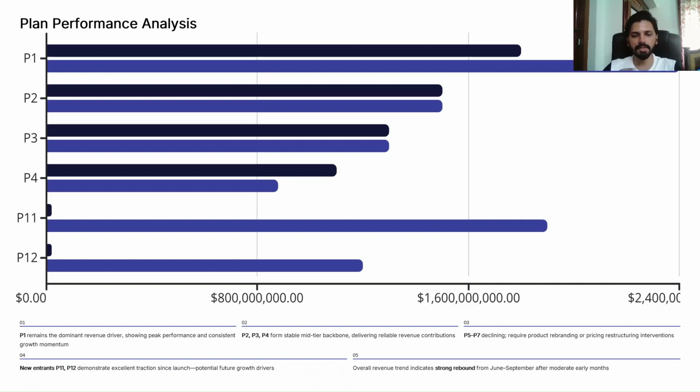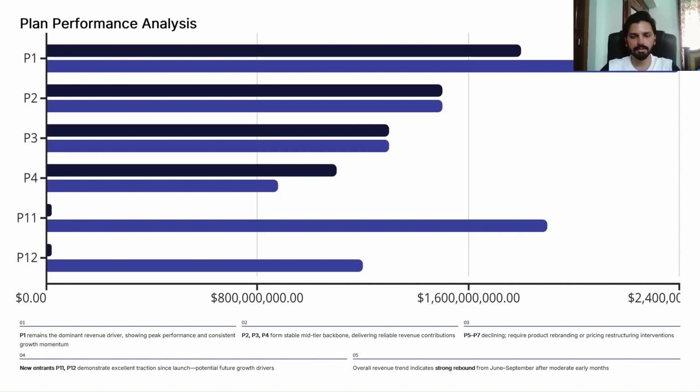So now let's see, is there any plan affected largely by the 5G launch? Should we continue or discontinue the plan? As I have mentioned, P5 to P7 are declining. The company should focus on these plans, and if they're not generating revenue, either discontinue the plan or make some changes, as I mentioned, requiring some brand restructuring or pricing restructuring, something like that.